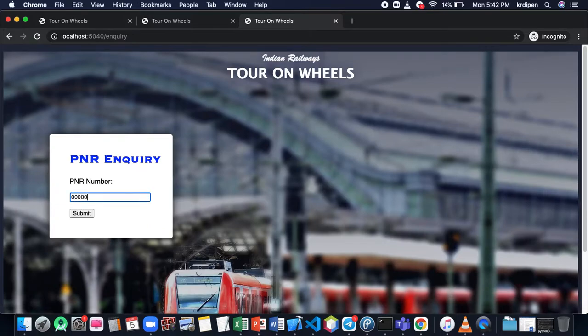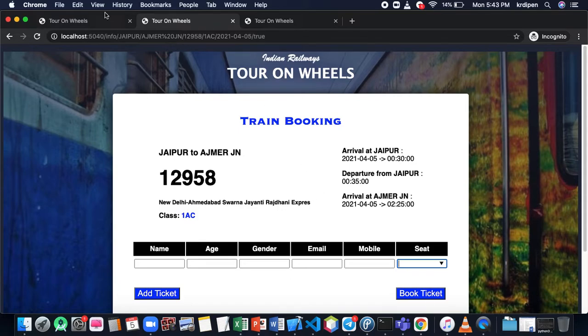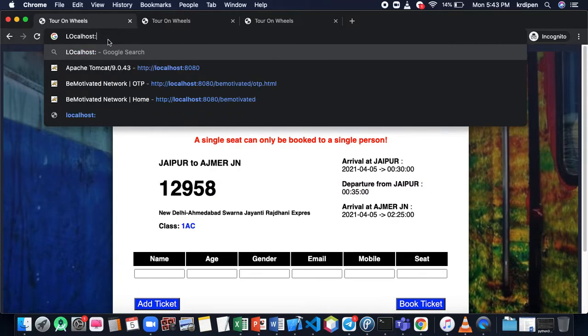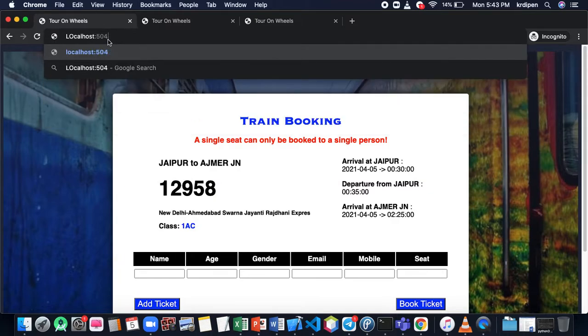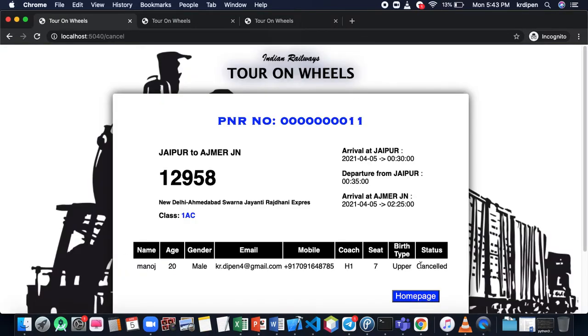Now suppose we cancel the ticket. On localhost 5040, if we cancel the ticket, say 0000000010, and the name was Manoj. I guess the name was Manoj. It is case sensitive, so you have to write it in small letters, manoj, and there we go. See, we have just cancelled the ticket.